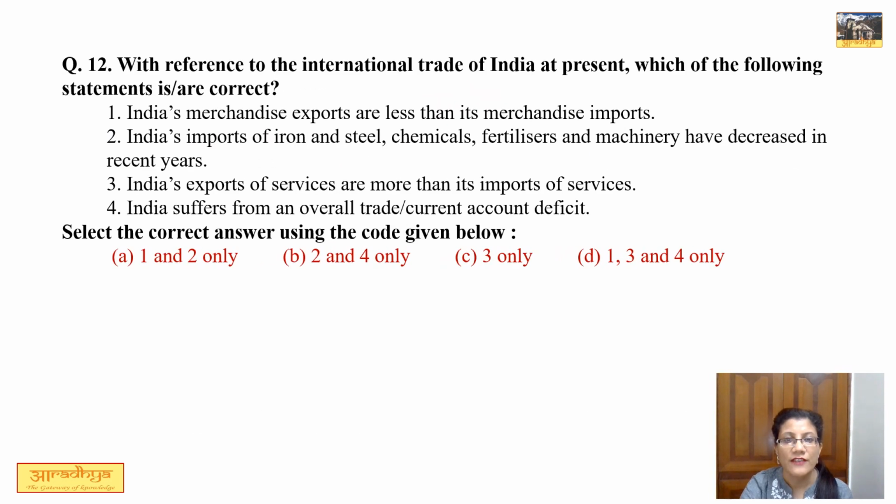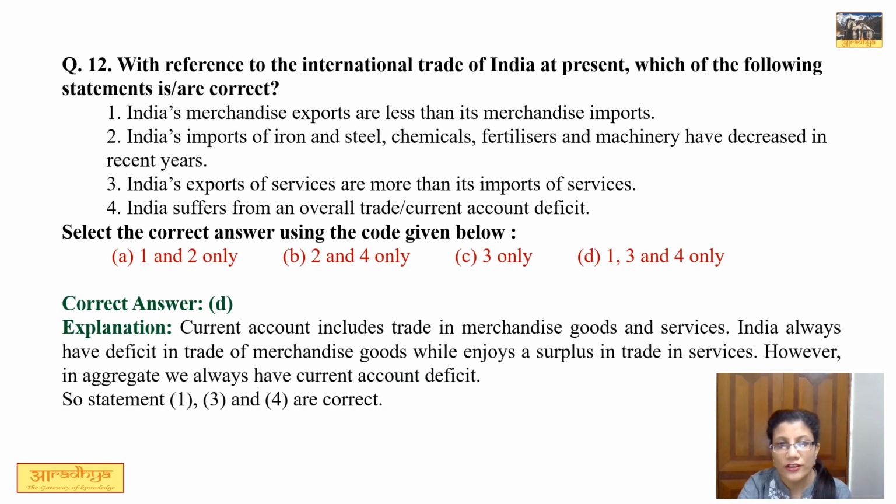Question number 12. With reference to the international trade of India at present, which of the following statements are correct? 4 statements are given. Now we need to understand that all the 4 statements are related with current account. Current account already हम एक question में discuss कर चुके हैं. Current account includes trade in goods as well as services. Now we all know that India में current account deficit है. That is हमारा export कम होता है but import ज़्यादा होता है. So first statement says India's mercantile export are less than its mercantile import. So this statement is correct क्योंकि export हमारा कम है, import ज़्यादा है.